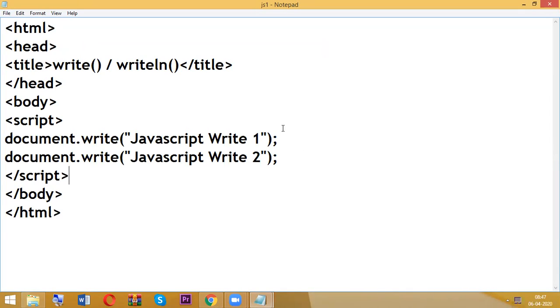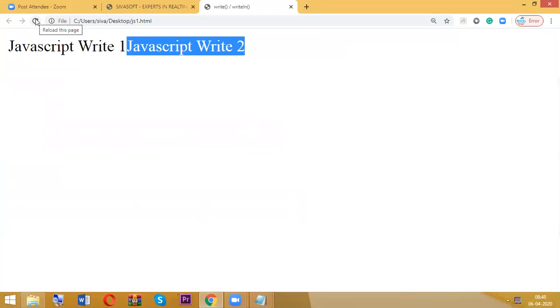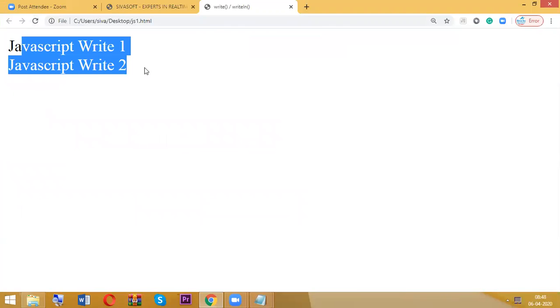You can just use your HTML tag also. So here, document.write, either single quotation or double quotation, and I'm just going to use BR, break. Now Control S to save and check the output. So that's it.